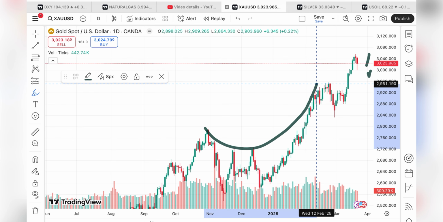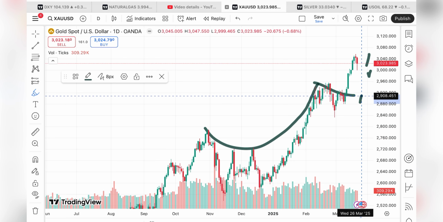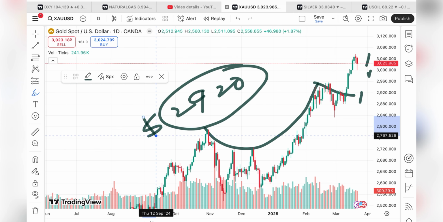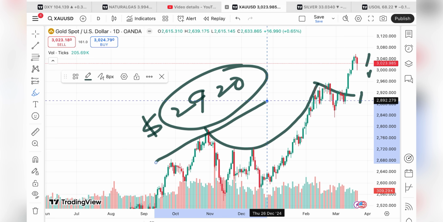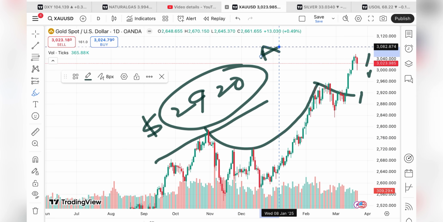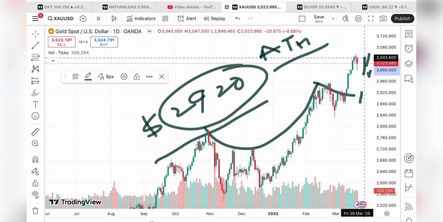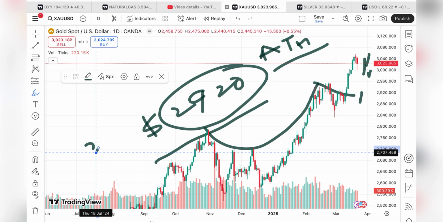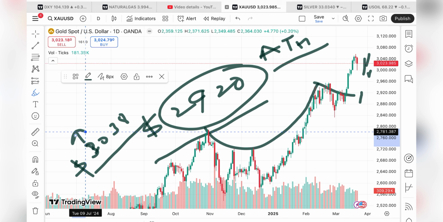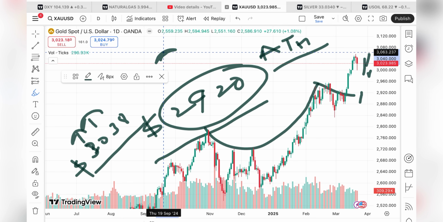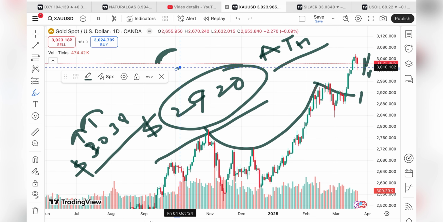Chances of further upside were higher because there is a pattern forming. When the price is above a level of 2920, I have clearly explained that it can move above this level and make a new all-time high. If the price keeps sustaining above this level and starts going above $38, it can go further upside and make another new high. But whenever it makes a new high, profit booking comes at this level and then it tries to come down slowly.